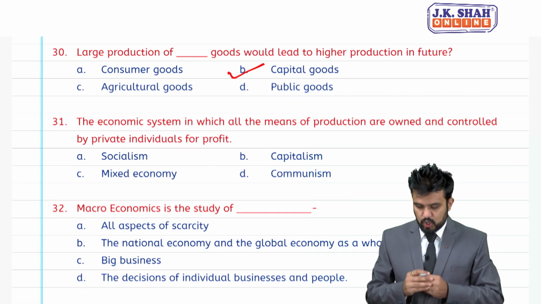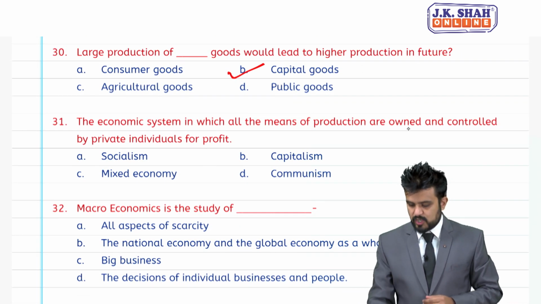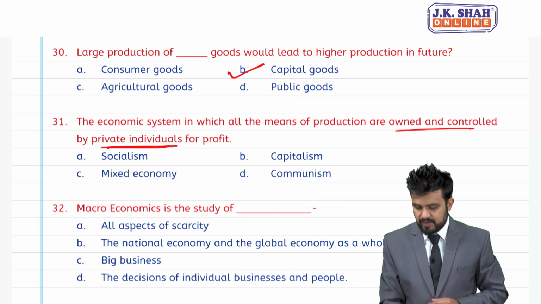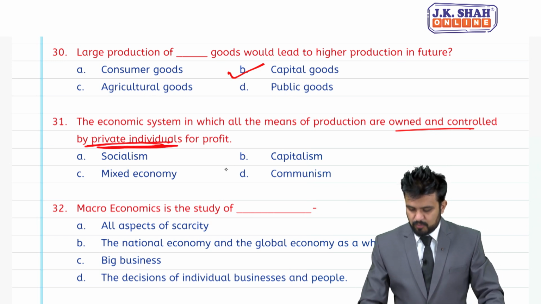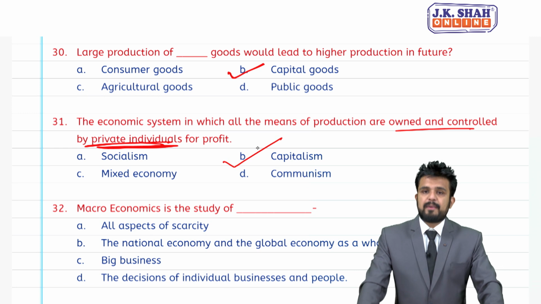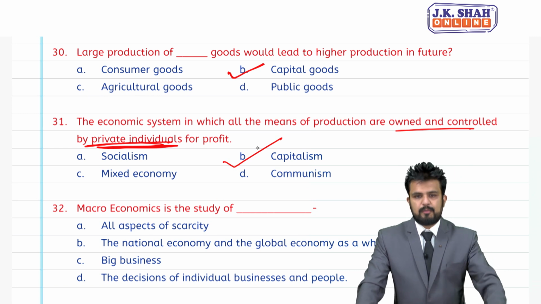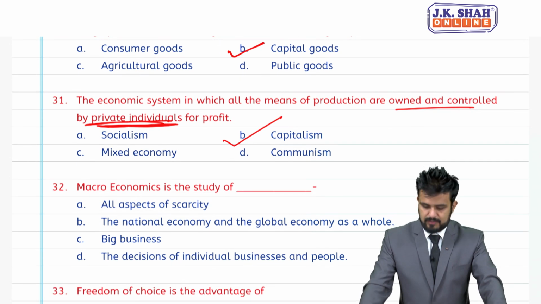For 31, economic system in which all means of production are owned and controlled by private, then which economy is it? Capitalism, capitalist economy, because everything is under private.